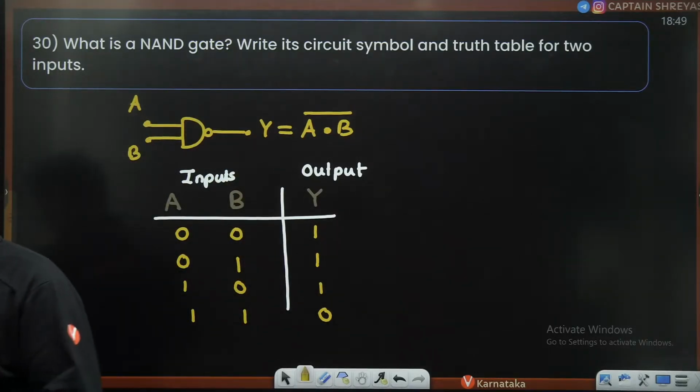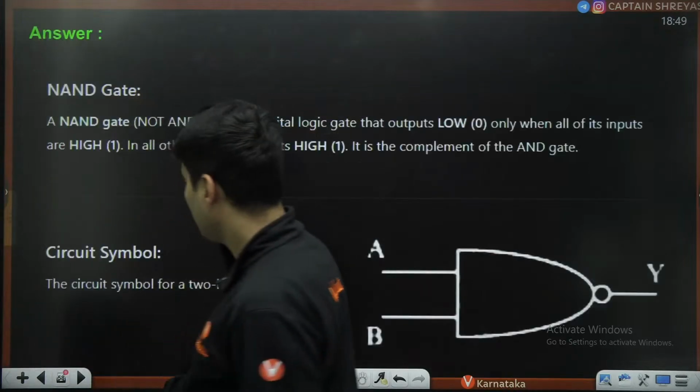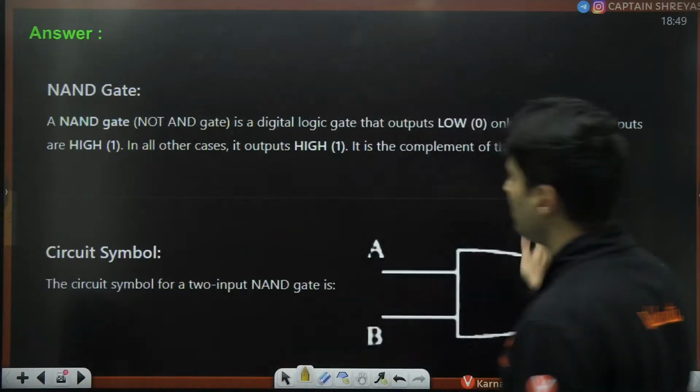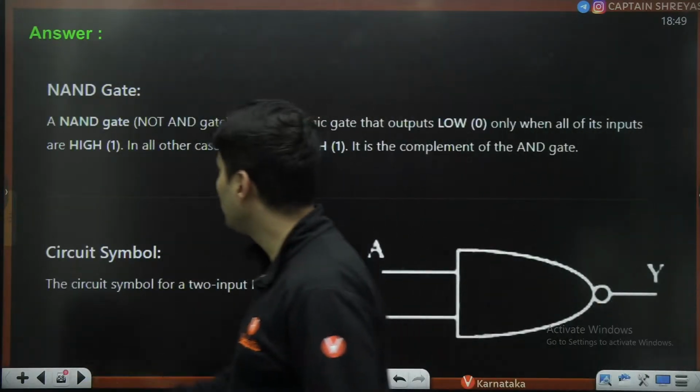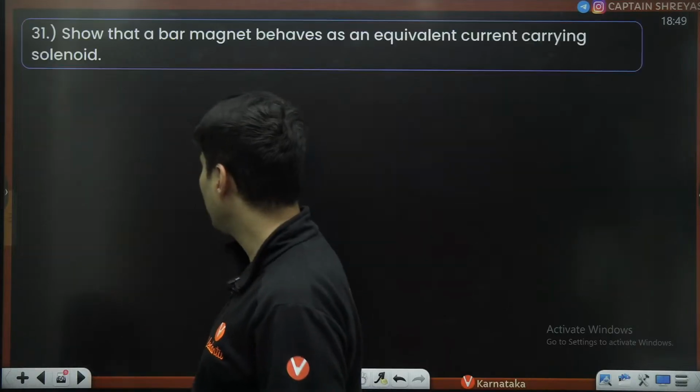Everyone, cool till this point? Understood? Very good, very good, very good. Awesomeness, awesomeness. Circuit symbol, NAND gate, truth table, perfect.